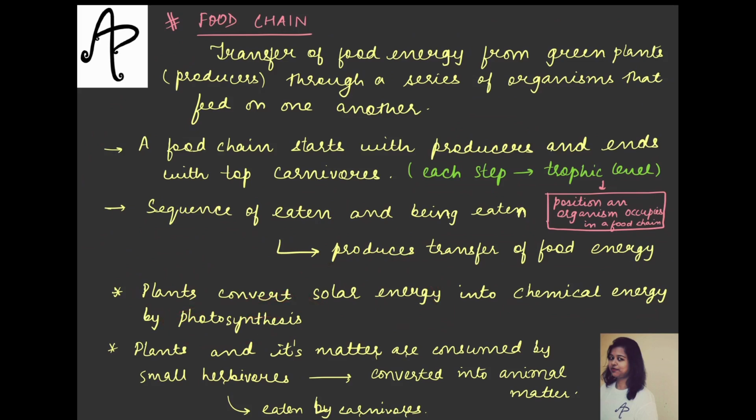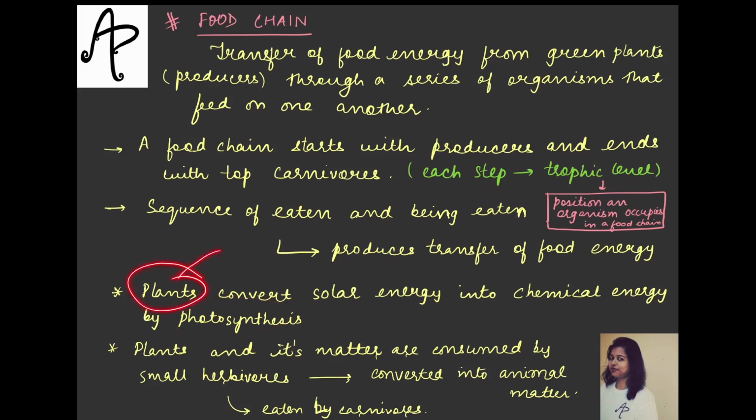What elements are there in photosynthesis? You have sunlight, water, you know that, and which gas is involved? Please tell me. Which gas is taken up by the plants and which is released? This is basic science, you must have studied it in class 3 or 4. Okay, so plants are converting that solar energy into chemical energy by the process of photosynthesis.